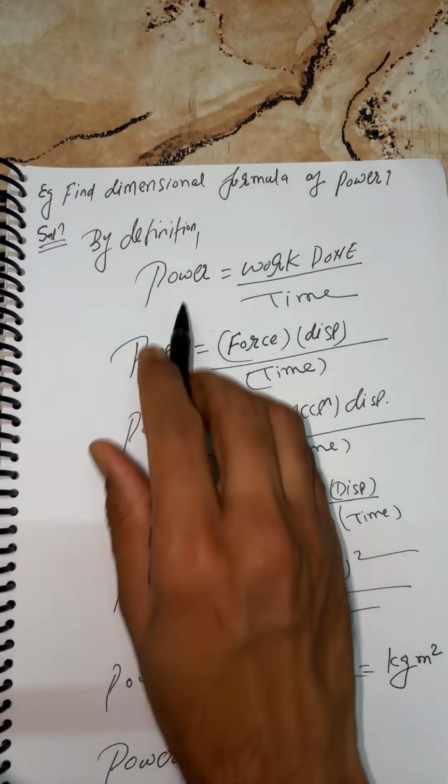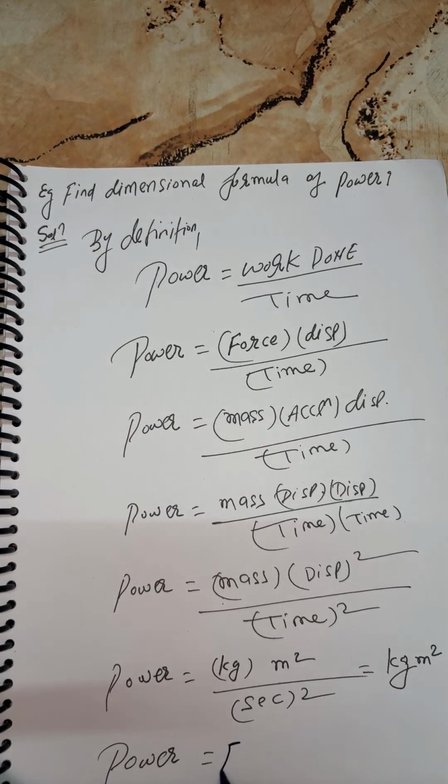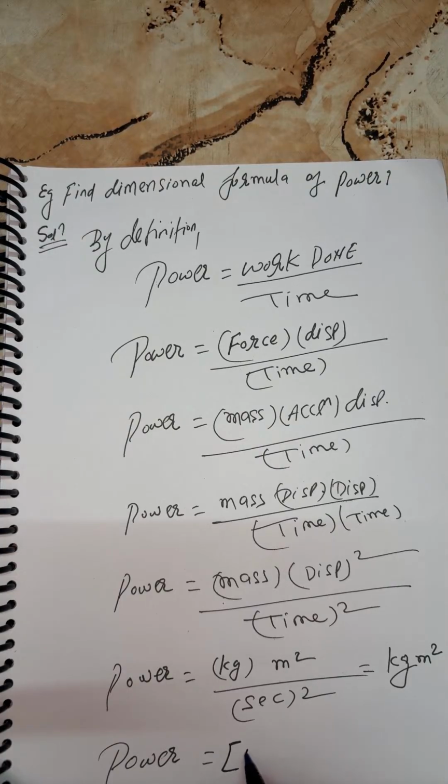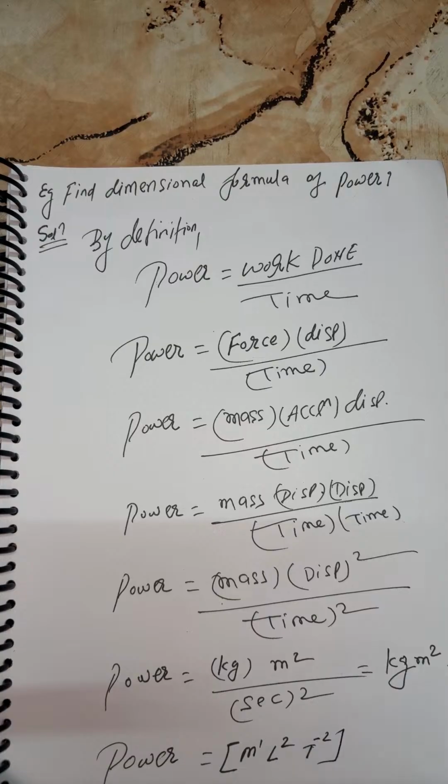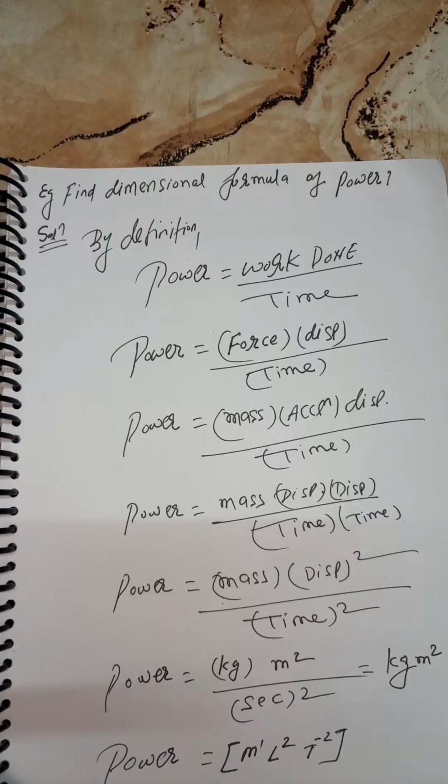So now we wanted to write the dimensional formula. Kilogram means M to the power 1. Next, students, L to the power 2 and T to the power minus 2. So this is the dimensional formula of power. The same thing you can also find from the unit.